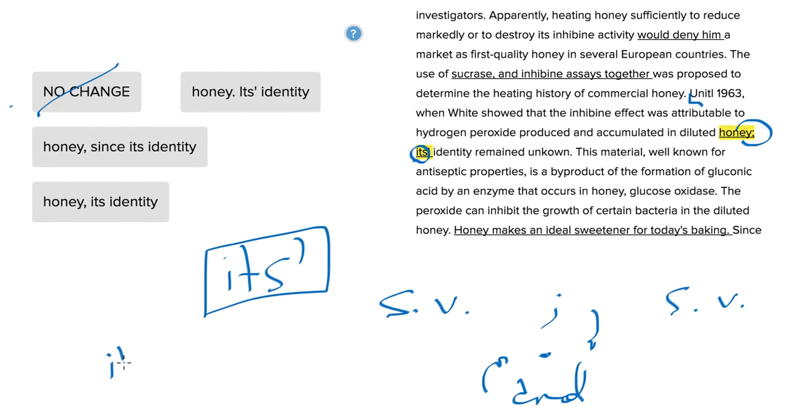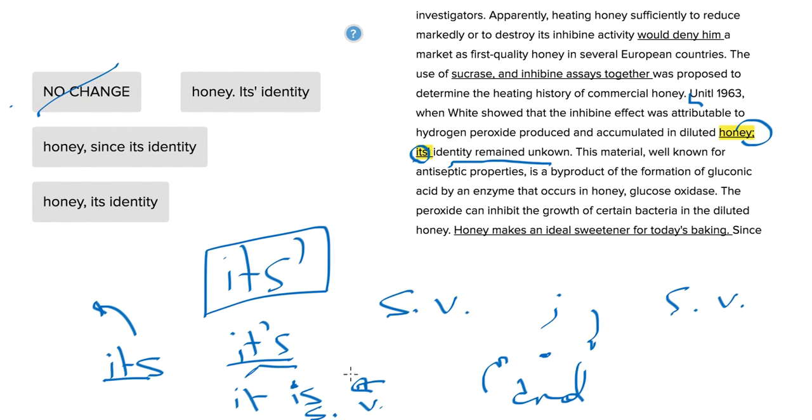Well, we're going to have its, which is a possessive. So the identity of honey, its, that tells you the possession, that something owns something else. Then we've got it's with an apostrophe, and that's actually a contraction for it is. So read it to yourself as though you were actually saying it is if you're thinking of this spelling, and see if that makes sense. In diluted honey, it is identity remained unknown. That doesn't make sense because here we're establishing another subject and verb, and identity remain unknown is not an object that it being honey could be.